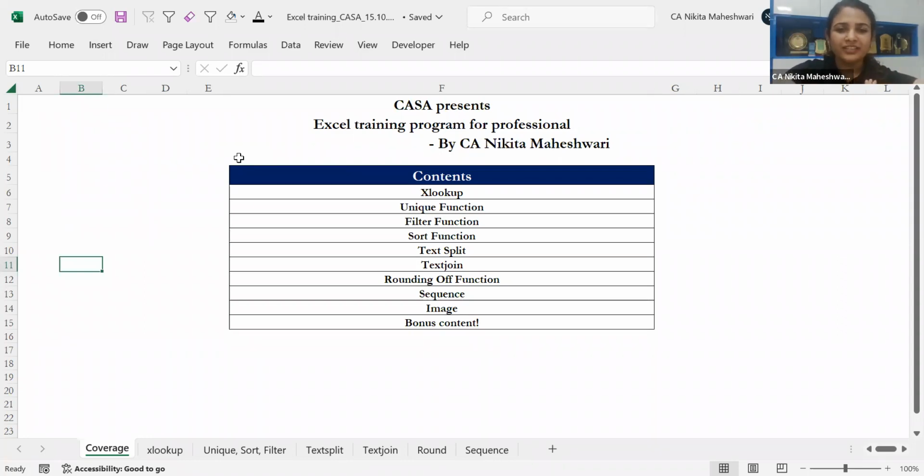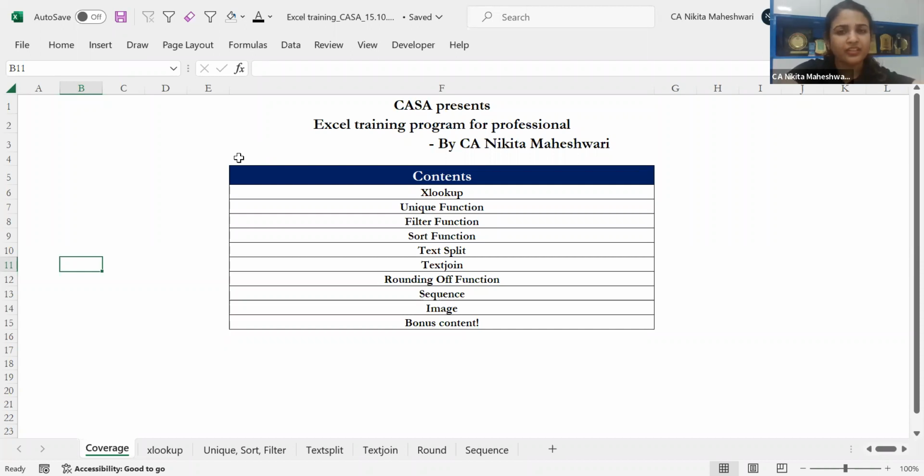So today's coverage that we have discussed here is XLOOKUP, unique, filter, and sort functions. Using all those together is also something that we'll be doing today. Then using the text split and text join function, which has recently been introduced. Text split was introduced in Office 365 two to three months back, and it is of great importance to all of us, which we'll be discussing.